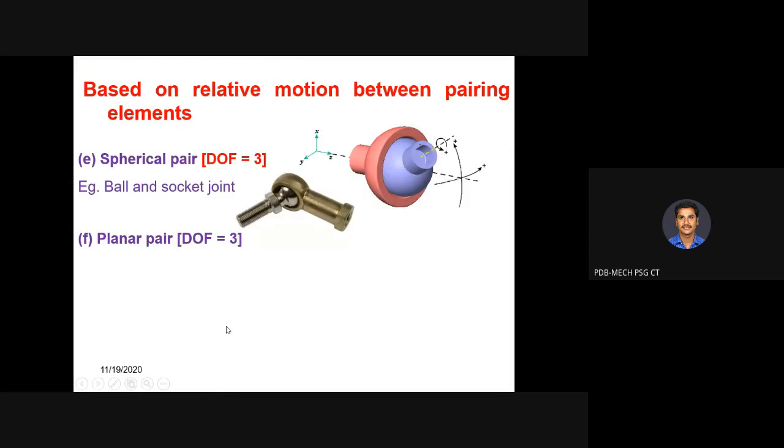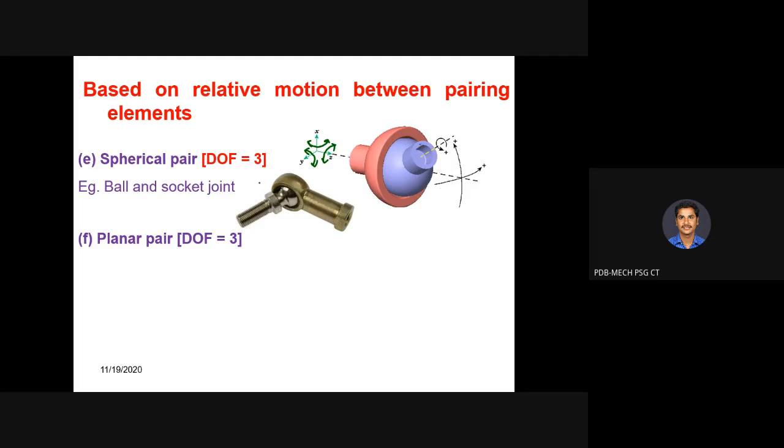In that kind of case, we can call it as screw pair. Then fifth case, it is called spherical pair. So in this, you can see we are having 3 rotational motions. Okay, so here it will rotate about x-axis, it will rotate about y-axis, and it will rotate about z-axis. Ball and socket joint is an example for spherical pair.